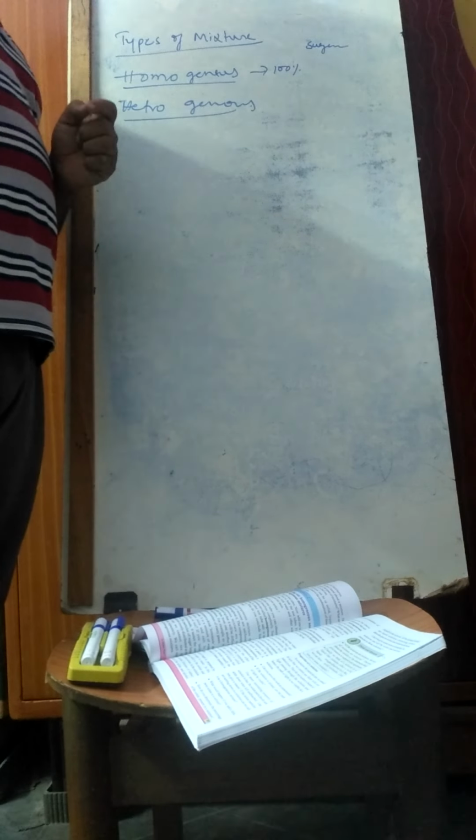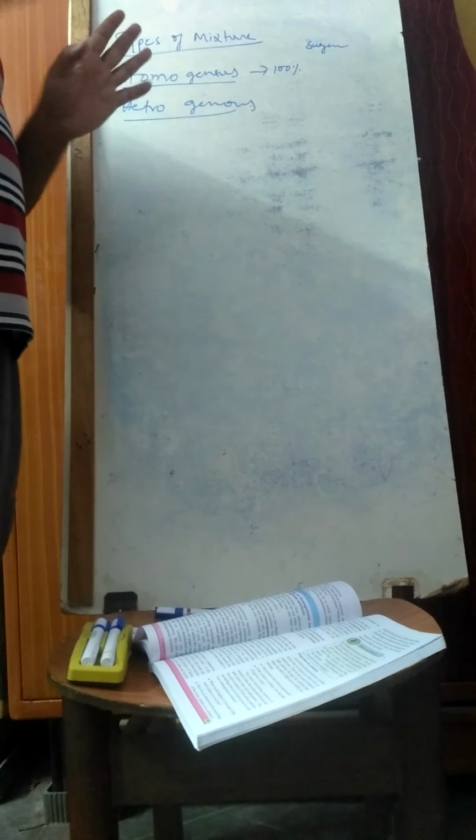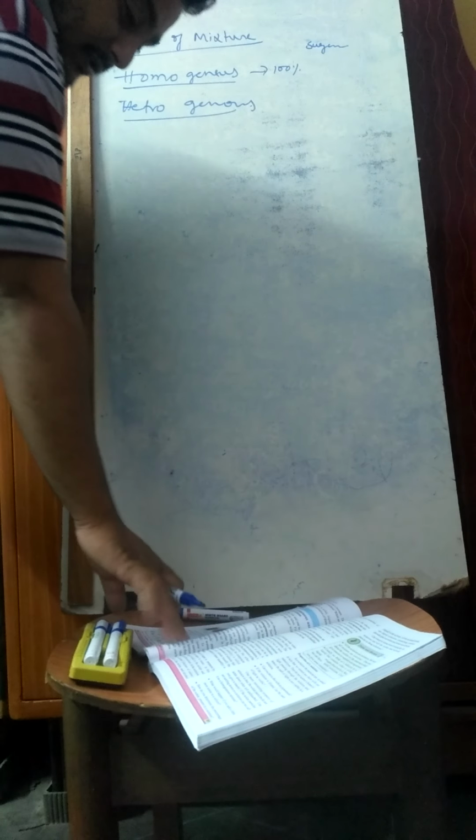If it is dissolved completely, you cannot identify with the naked eye that this particle is present here or that particle is present there. Such mixtures are completely dissolved in the water, 100% completely dissolved. Such mixtures I can call a homogeneous mixture, where the mixture is completely dissolved.